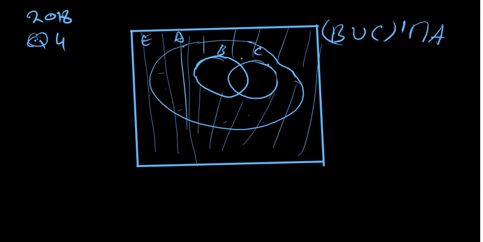Alright, so now we have already shaded our B union C complement. Anything outside B union C is what we are looking for. Then we shade our A. So this is our A. Remember to say B union C is still part of A.